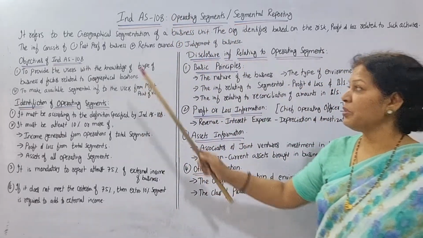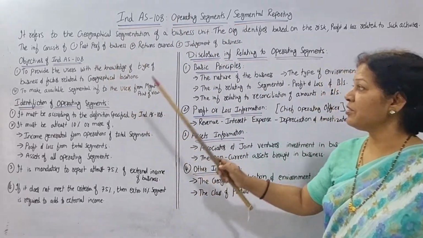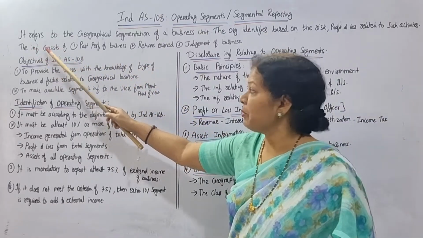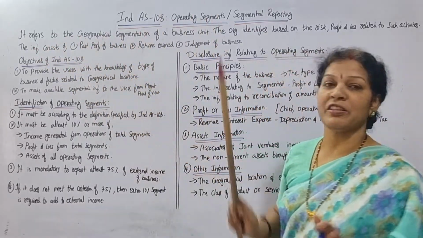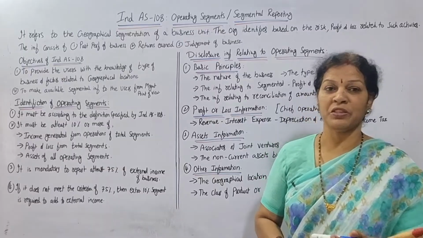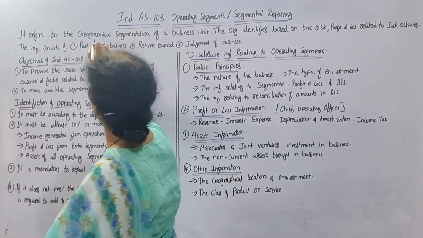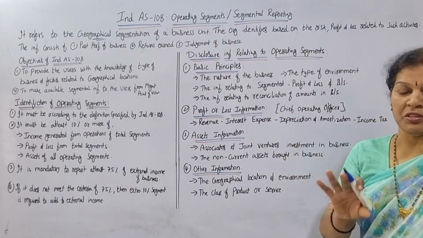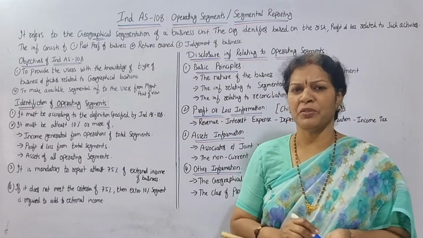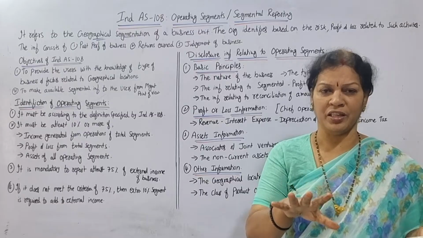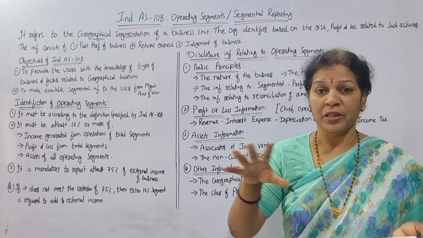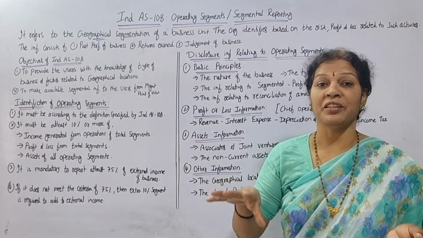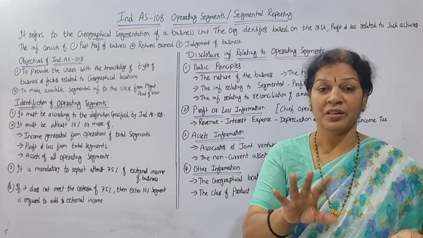What are operating segments? We'll understand through two lines. Operating segments refers to the geographical segmentation of a business unit, mainly geographical. Suppose we have the main business at Delhi, the capital of India, and we have segments at Bangalore, Hyderabad, Kolkata, wherever.